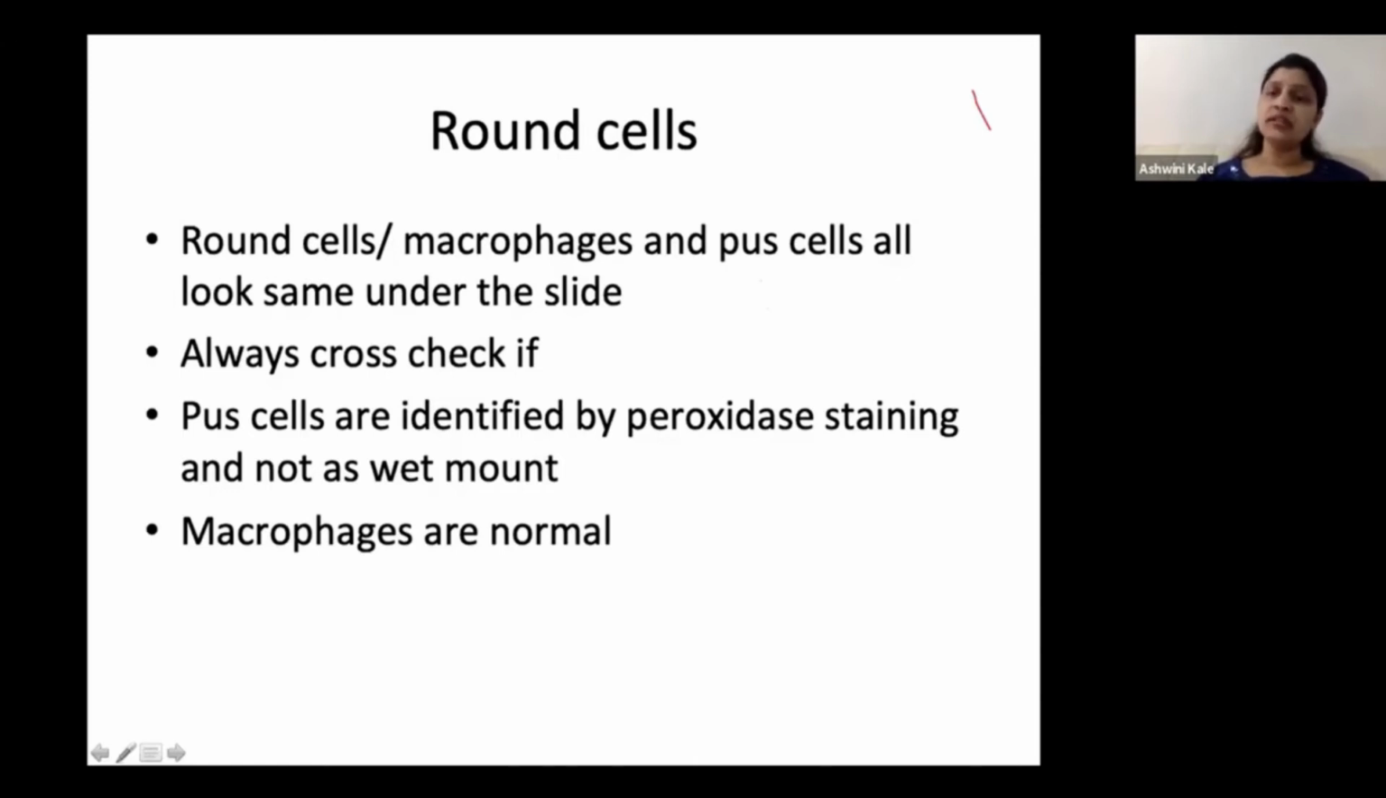But when you see all these in a wet preparation, all of them appear round. Even immature spermatids appear round and the patient is wrongly labeled as having pyospermia. And what happens is, even after giving a lot of antibiotics, the patient again goes and checks in the same lab and again the same reports come. And macrophages, remember, is a normal finding in a semen sample. So you don't have to worry about the macrophages.